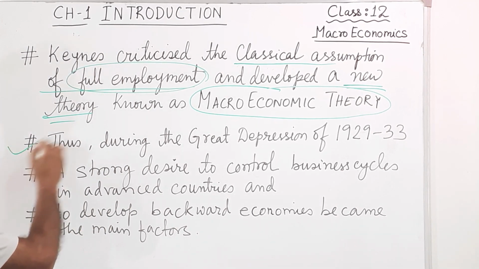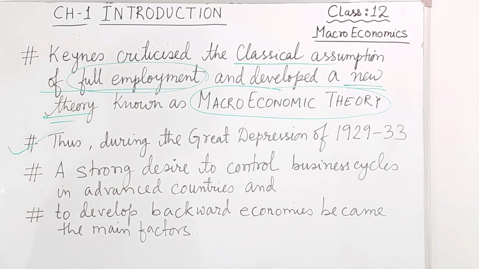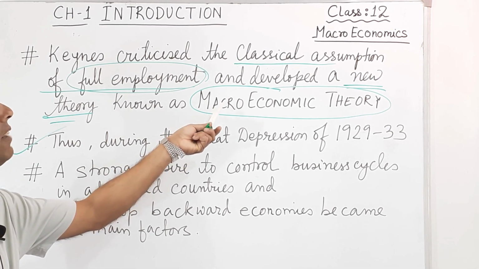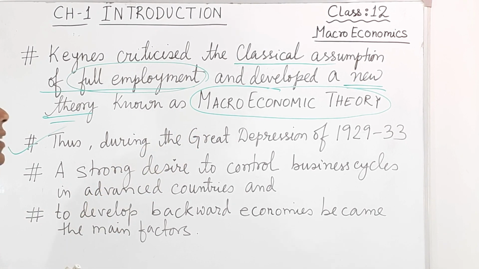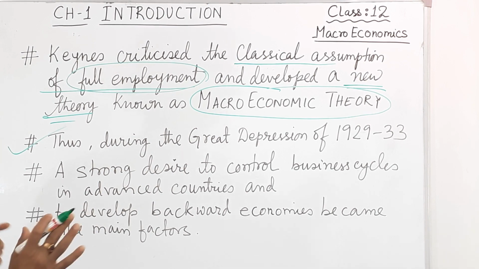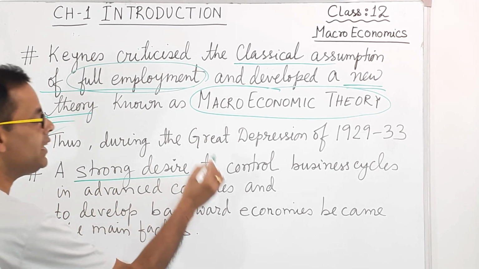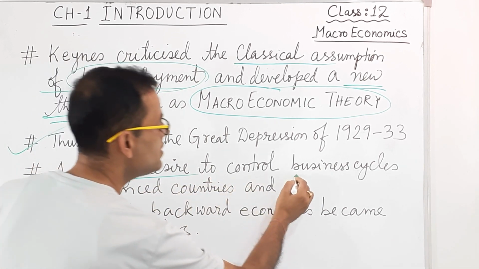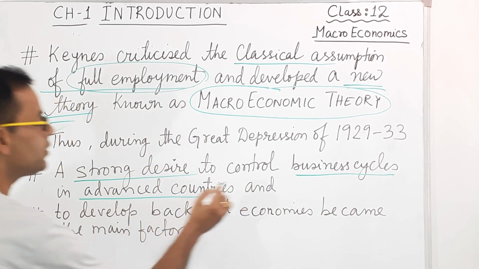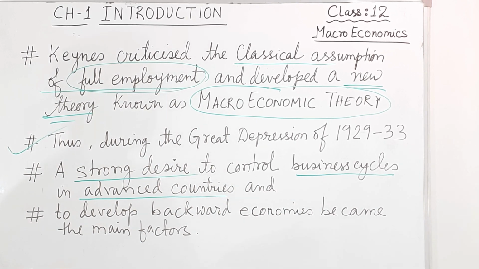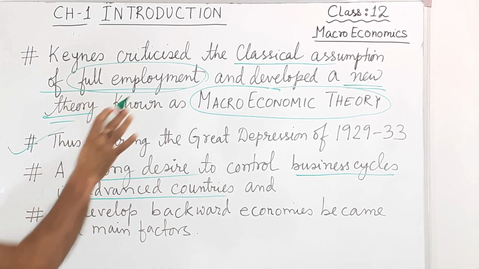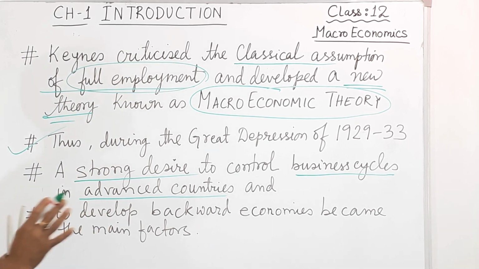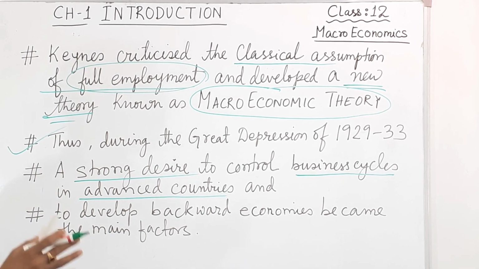So during the Great Depression, which began in 1929, when he developed this new macroeconomic theory, what was the feature? The feature was a strong desire to control the business cycles of advanced countries, because there was the Great Depression.